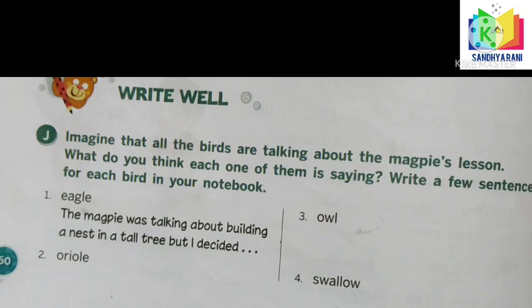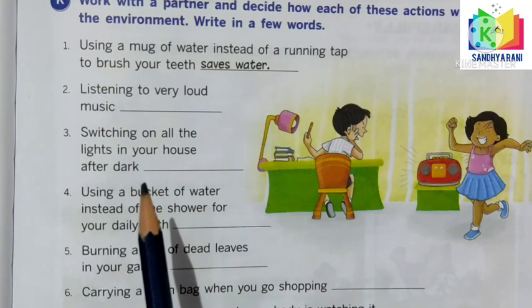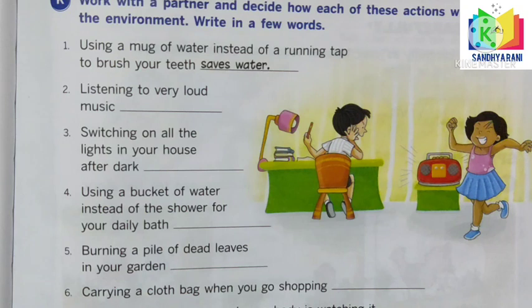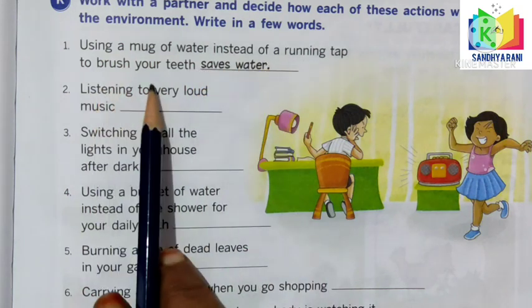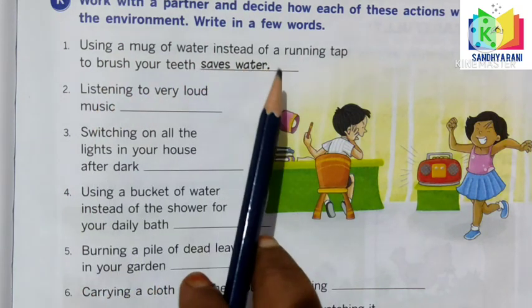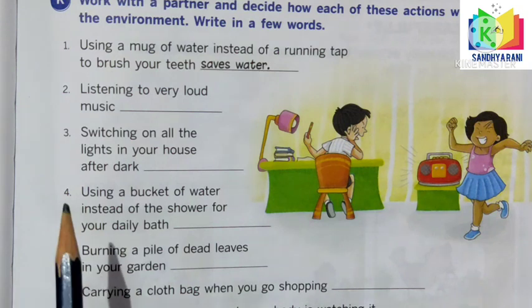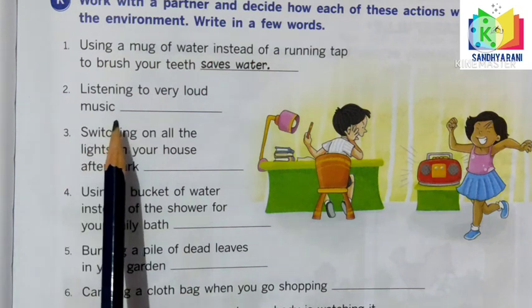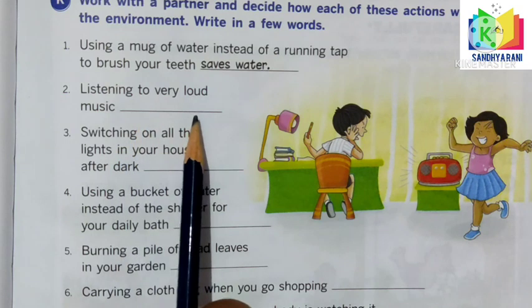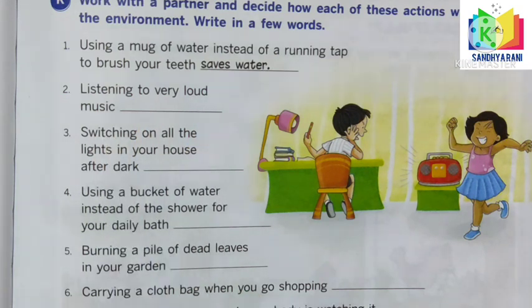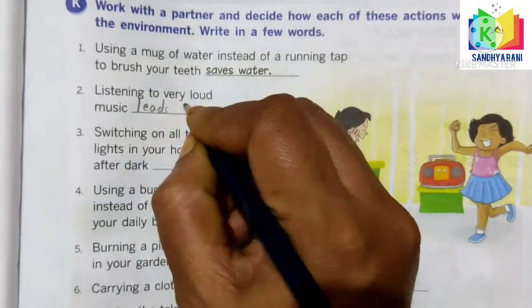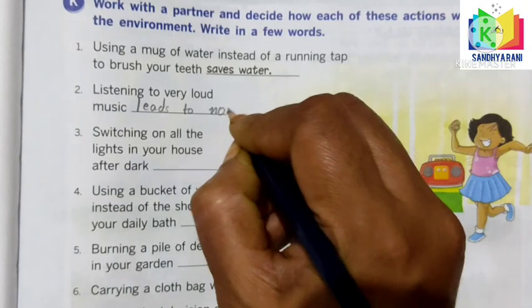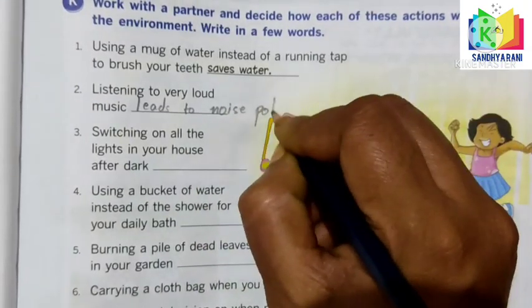Okay, children, let us get into our next exercise. Children, we have to fill these blanks with a few words. Okay, see here, using a mug of water instead of a running tap to brush your teeth saves water. In the same manner, let us check the second one here. Listening to very loud music leads to noise pollution. Let us write here, leads to noise pollution.